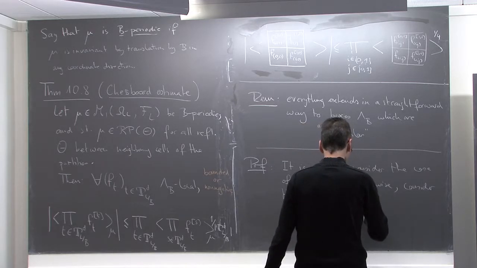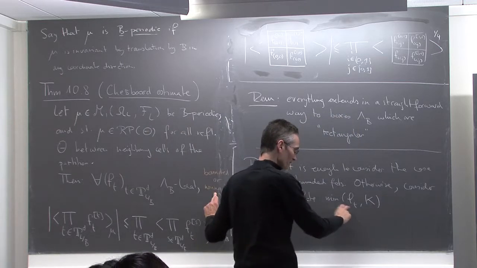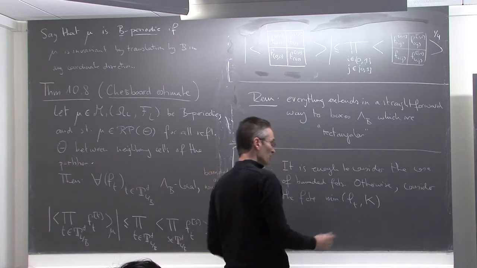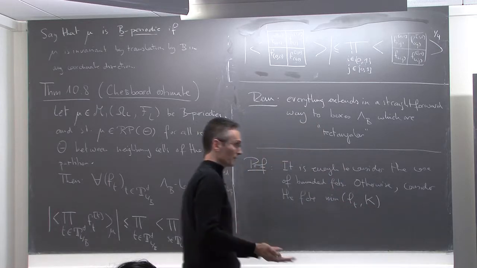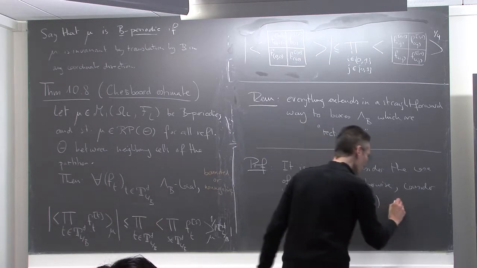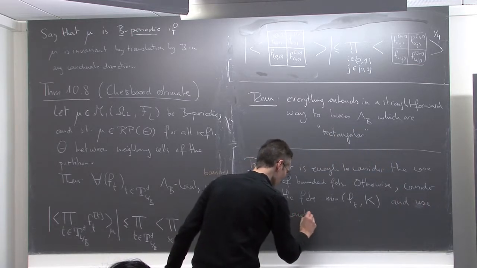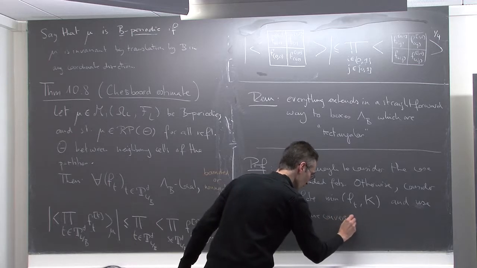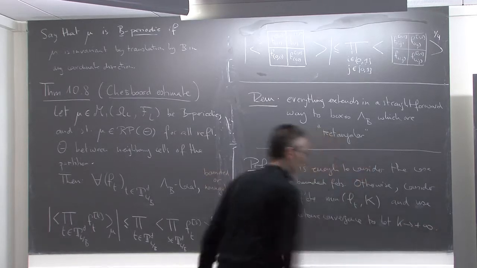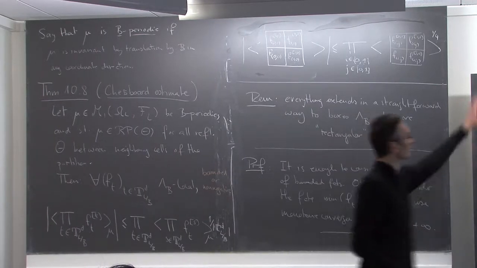If they are not bounded, they are non-negative, right? If they are non-negative, I can take the minimum between f_t and k. Then this is bounded by construction, then I can apply everything. And then since they are non-negative, they have no difficulties in applying the monotone convergence theorem to send k to infinity, and use monotone convergence to let k go to plus infinity. Okay, so that's just one comment to say that I will only work with bounded functions.